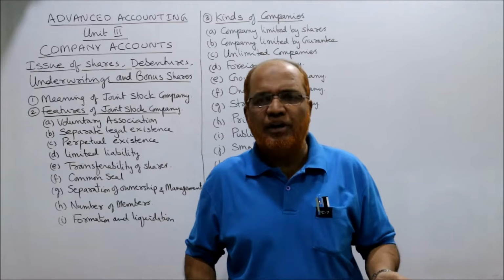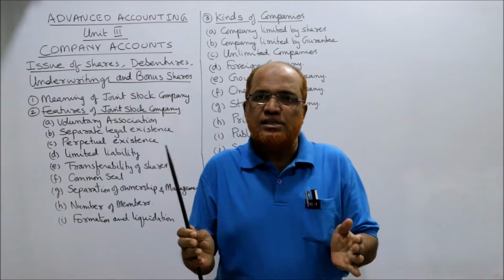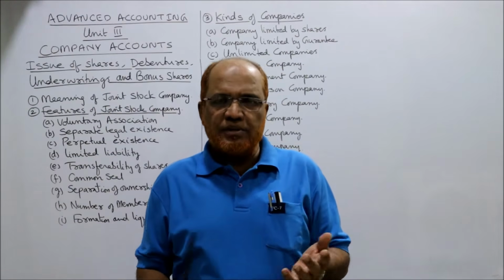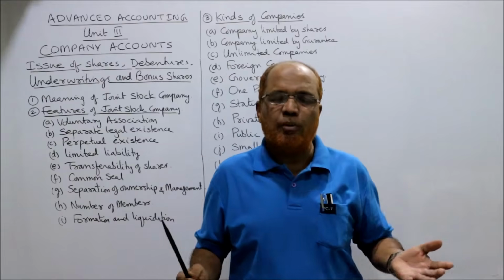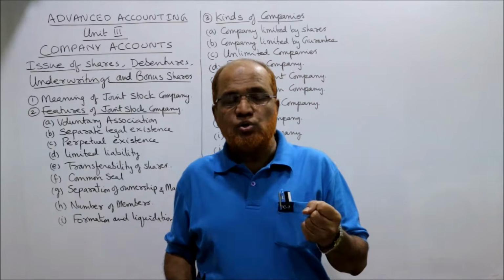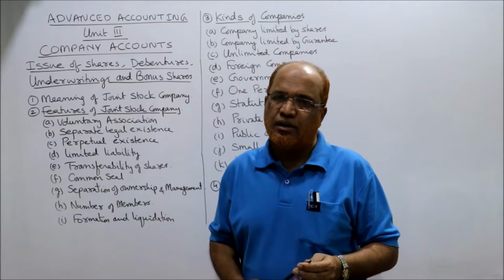But there are many limitations of sole trading concern. It can be conducted only on small scale, catering to the local area. A single person cannot bring much capital and other resources. He doesn't have so much capability of managing each and everything. It will be difficult.